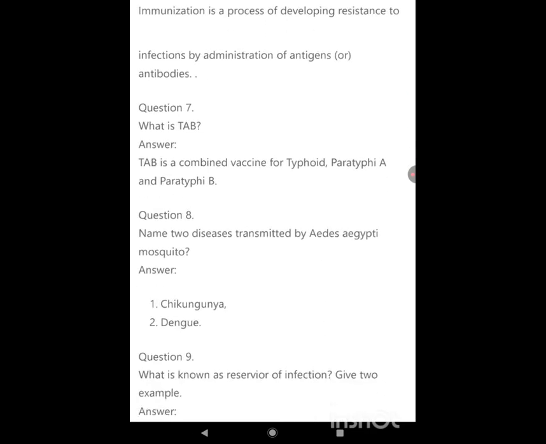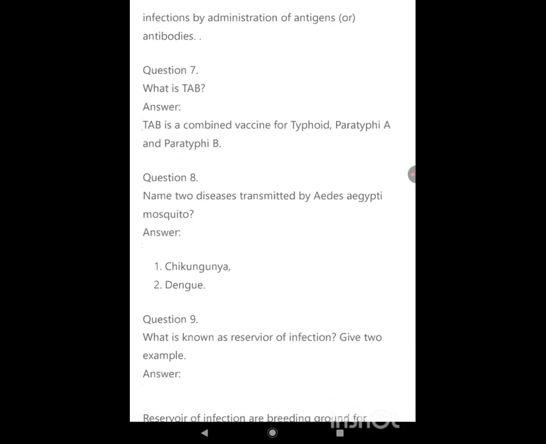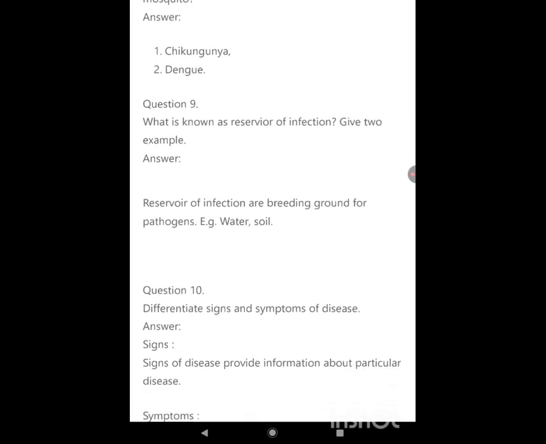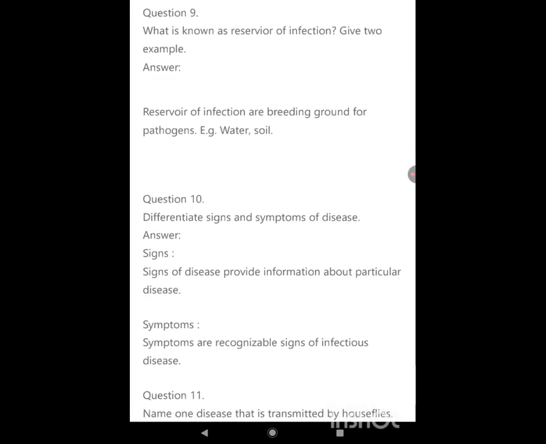Name two diseases transmitted by Aedes aegypti mosquito. Chikungunya, dengue. What is known as reservoir of infection? Give two examples. Reservoirs of infection are breeding grounds for pathogens. Examples: water, soil. Differentiate signs and symptoms of disease. Signs of disease produce information about a particular disease. Symptoms are recognizable signs of infectious disease.